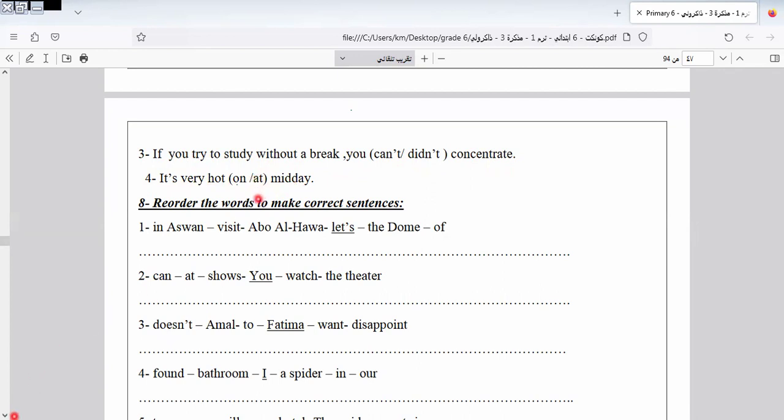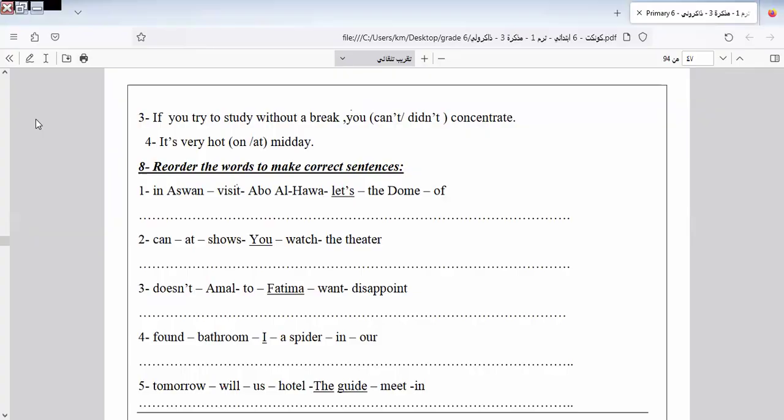Okay, let's continue the rest of the exercise here. The subject plus verb plus object. Can I do it with you? Here's let's visit. As we told you, subject, verb, object. In the question form, what can I do? I replace the verb instead of the subject.